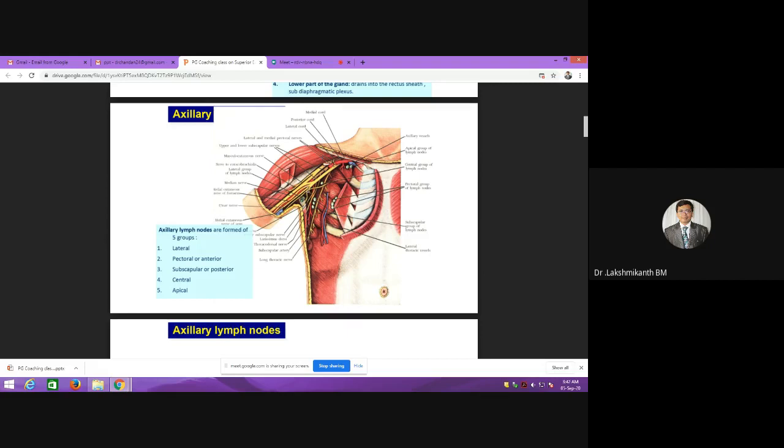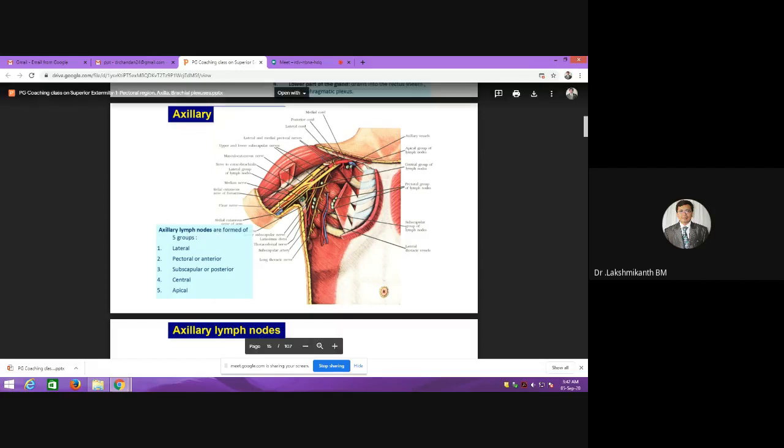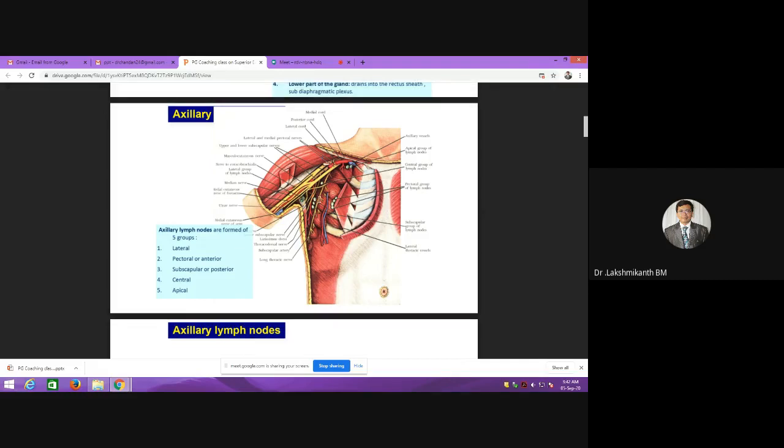So if the lateral group is enlarged, the pathology should be in which part? It should be in the upper limb. Whenever the lateral group of lymph nodes is enlarged, you have to suspect a pathology in the upper limb, because the lymphatic drainage of the upper limb is towards the lateral group. The anterior group will receive lymphatics from the breast. If the anterior group is enlarged, you have to suspect all the time a pathology in the breast.